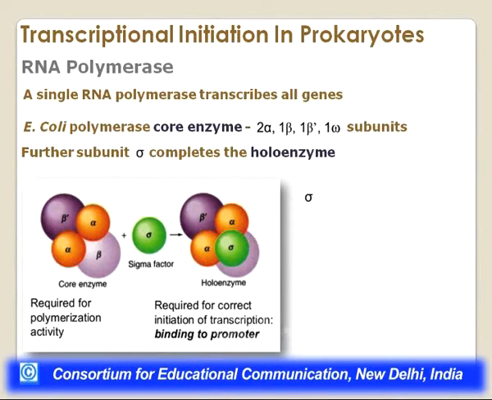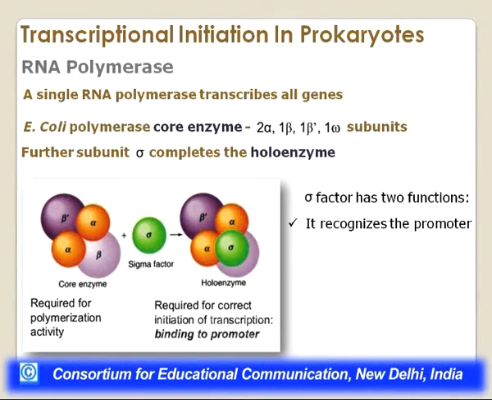As you can see, the core enzyme is basically required for the polymerization activity. Polymerization is the addition of nucleotides one after the other at the 3' side. So basically it is required for elongation. In fact, the core enzyme is enough for elongation. It does not need the sigma factor, and the core enzyme can practically bind at any part of the DNA segment and start the transcription process. It does not need any specific place. So the core enzyme has the capability to elongate the RNA, to keep on adding nucleotides to the growing chain of RNA.